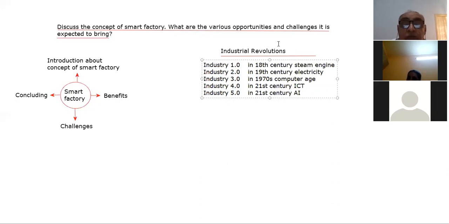Right? So, beta, these are the 5 industrial revolutions, right? You must bear it in mind, remember it, that these are the 5 industrial revolutions. And this concept of a smart factory is based on industry 4.0, you can say, the outcome of the fourth industrial revolution. Okay, so now I'm going to discuss this introduction and concept of smart factory.